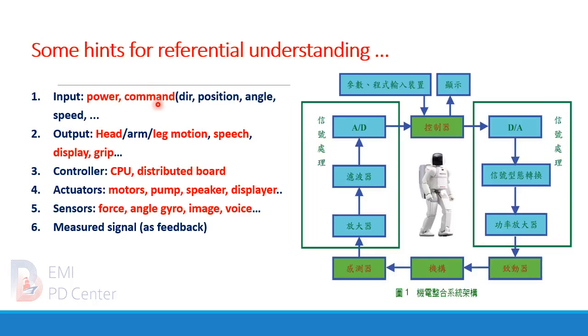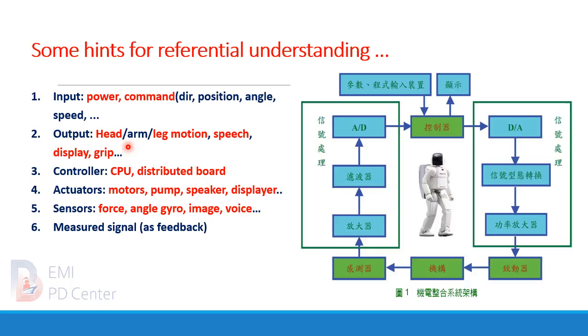The power and the commands for direction, position, angle and speed must be taken as input. For example, the output includes head motion, arm motion, leg motion, etc., also including speech, display, and the gripping of his fingers.